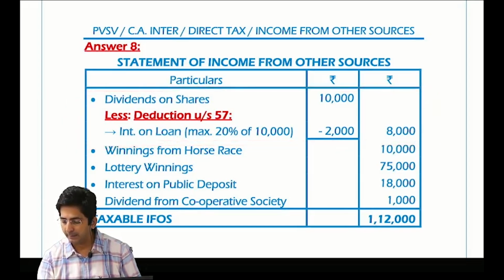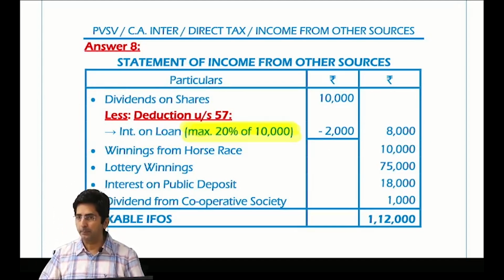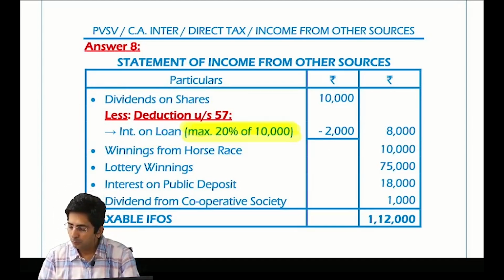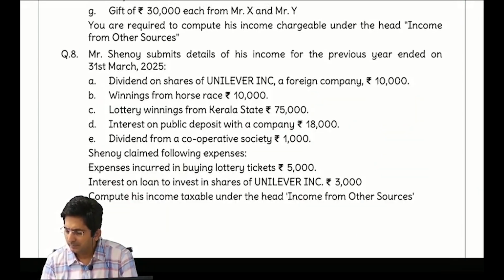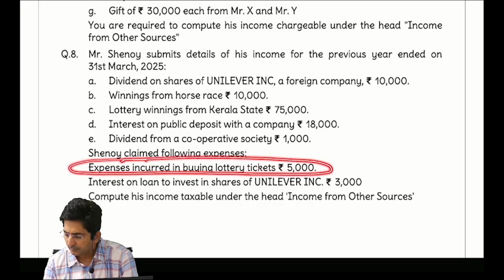And in the bracket, you have to show your knowledge. What was my knowledge? Maximum 20% of 10,000. So outer column 8,000. Then rest all points were simple. There was winnings from horse race. Okay, there was lottery winnings. And there was some expenditure also for winnings. But winnings expenses you have to ignore.